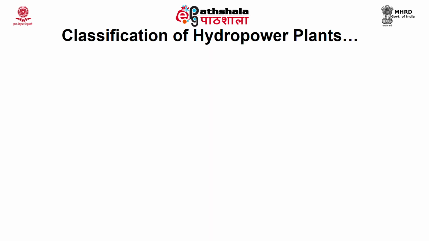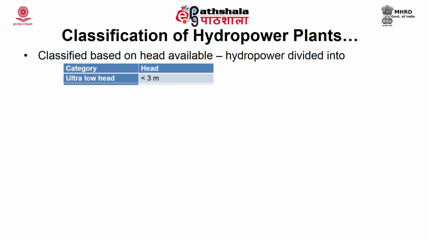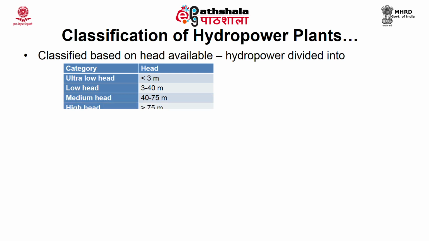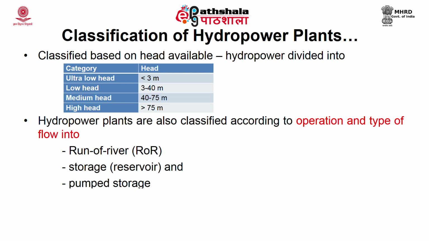So, hydropower plants are classified based on capacity into micro, mini, small, medium and large. They are also classified based on head available into ultra low head, which is below 3 meters, low head, which is between 3 to 40 meters, medium head, which is between 40 to 75 meters, and high head, which is above 75 meters. They are also classified according to operation and type of flow into 3 categories: runoff river, storage or reservoir type, and pumped storage hydropower plants.